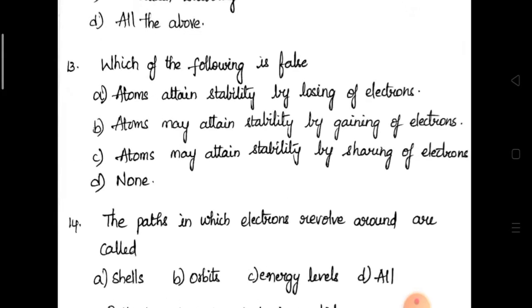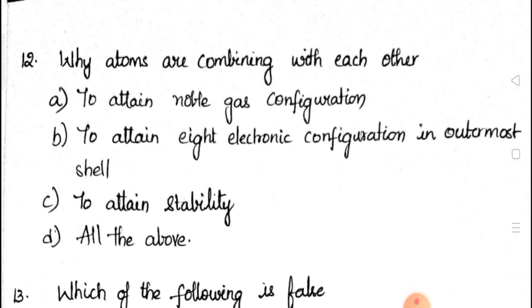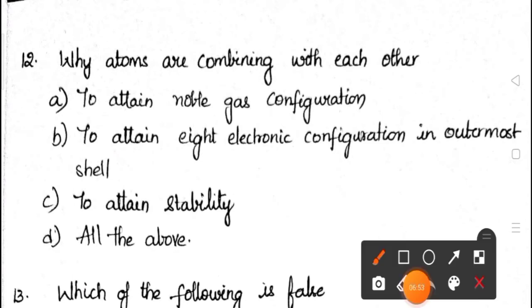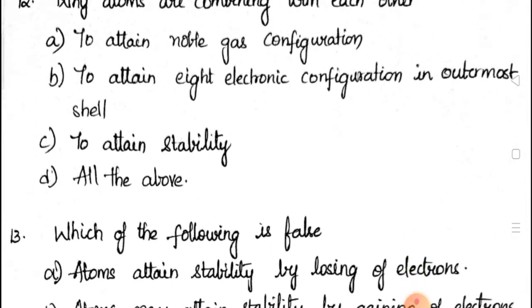Coming to the next question, 12th question. Why are atoms combining with each other? What is the reason? To attain noble gas configuration, to attain 8 electrons in the outermost shell. C. To attain stability. D. All the above. All the above are correct. To attain stability, 8 electrons should be there. 8 electrons are there in noble gas. So all the options are correct only. So the correct answer for this question is D option, that is all the above.